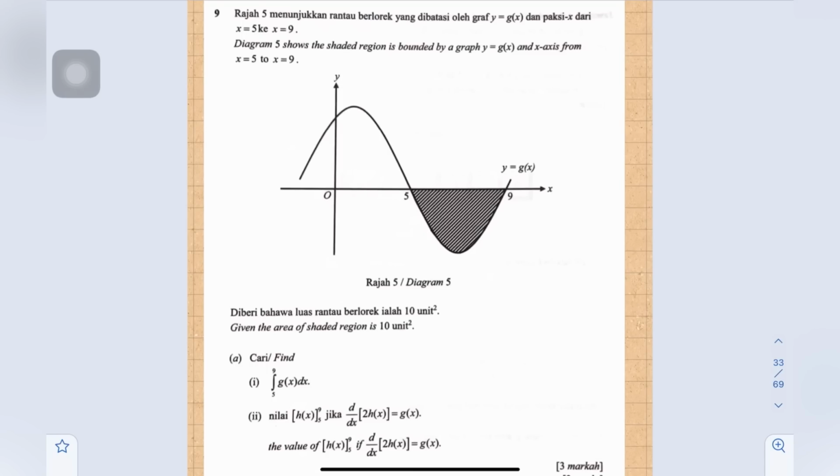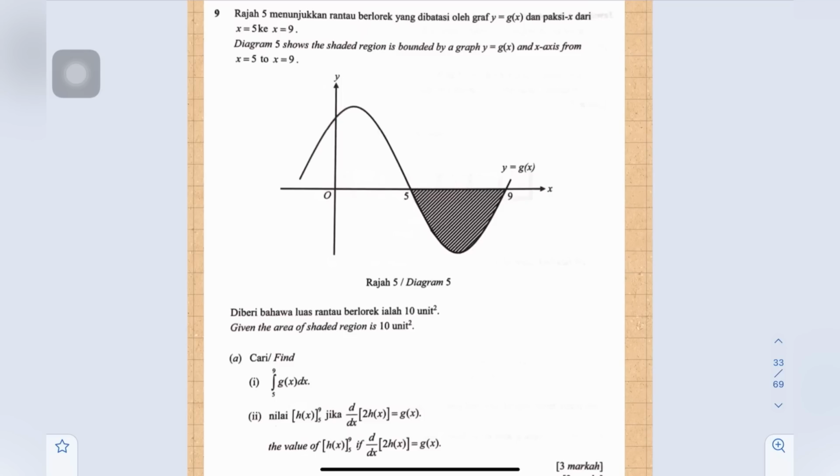Number 9, diagram 5 shows a shaded region bounded by the graph y equals g(x) and the x-axis, from x equals 5 to x equals 9. Given the area of the shaded region is 10 units squared. (a)(i) Find the integration from 5 to 9 of g(x) dx. Now look at the diagram and the question.